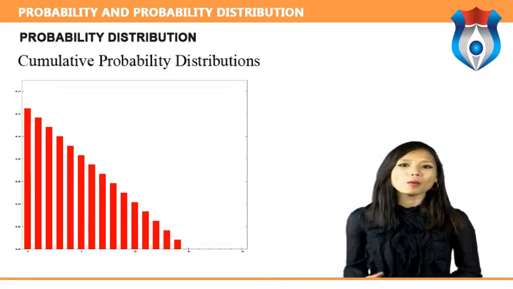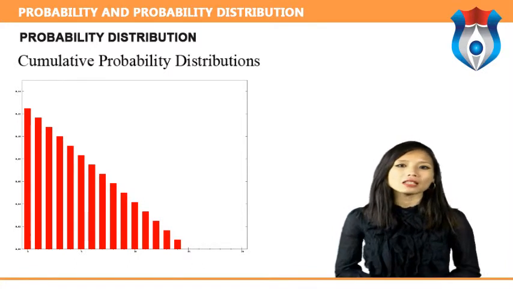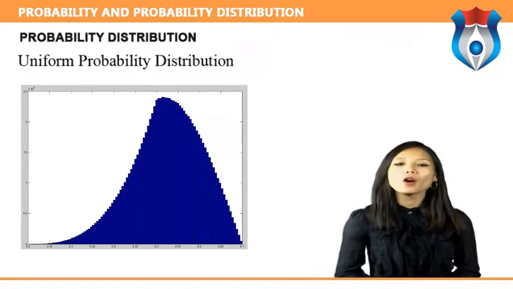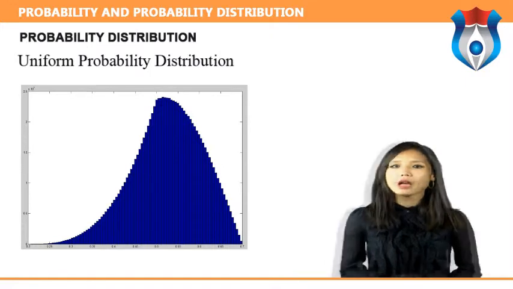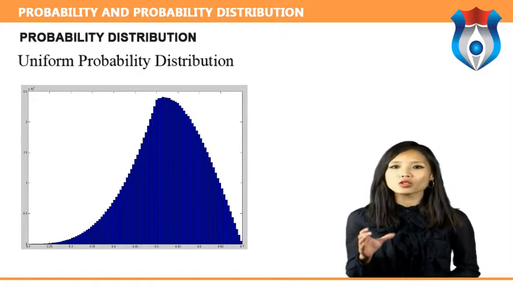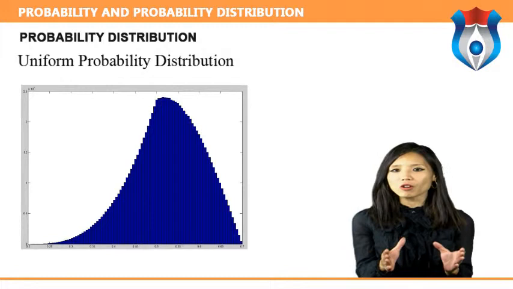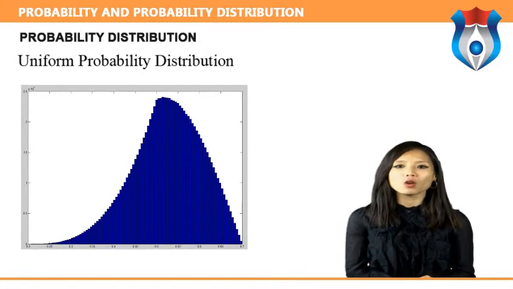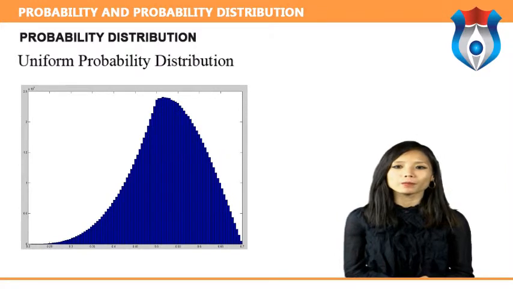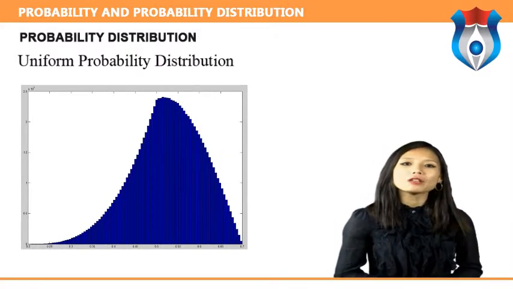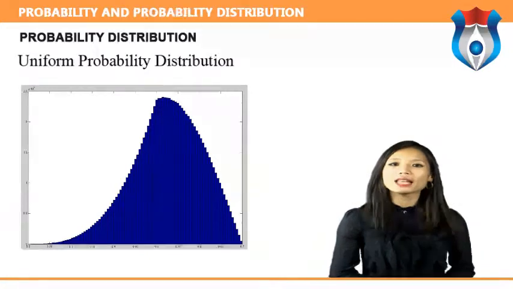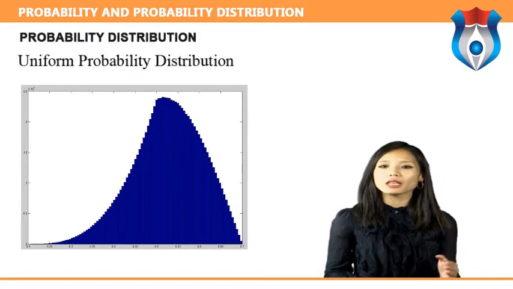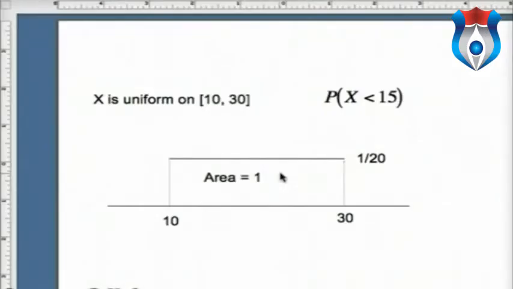Cumulative probability distributions. A cumulative probability refers to the probability that the value of a random variable falls within a specified range. Uniform probability distribution. The simplest probability distribution occurs when all of the values of a random variable occur with equal probability. This probability distribution is called the uniform distribution. The complement of event E, denoted by E dash, is a set of outcomes in S that are not included in event E.